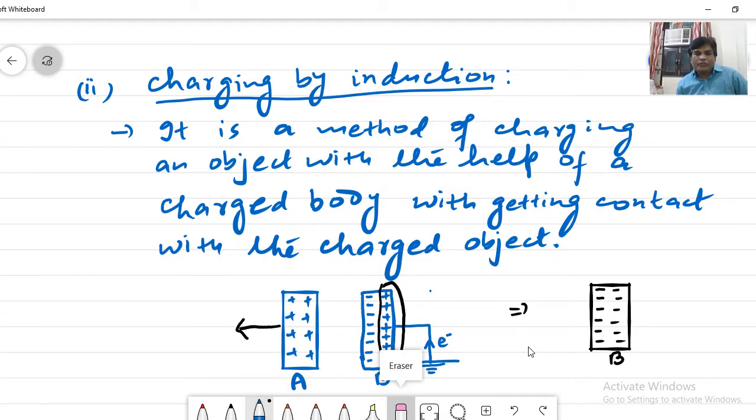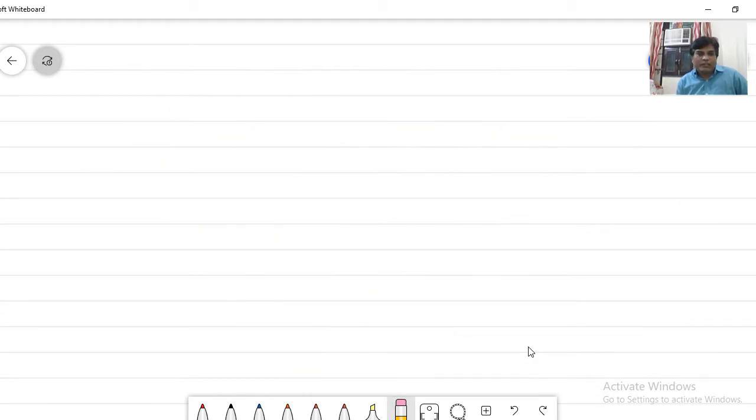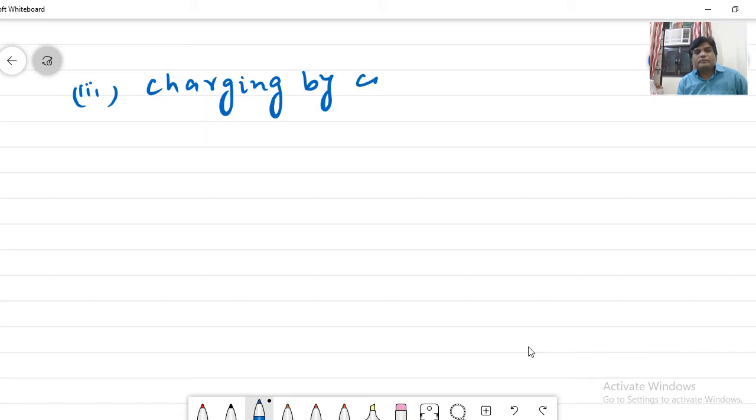Now the next method, the third one, is charging by conduction.